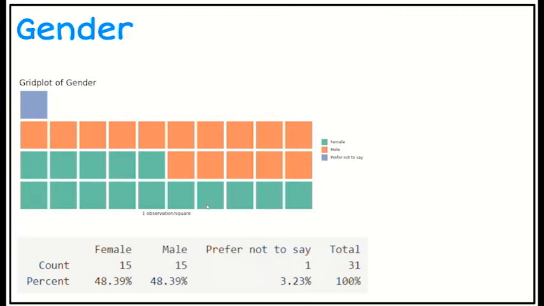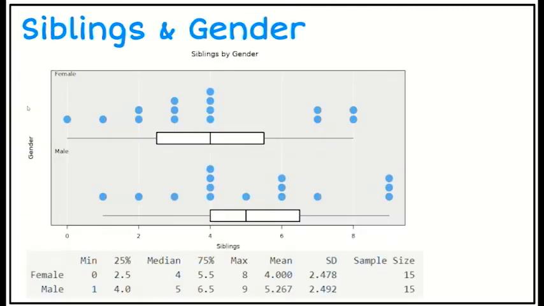I then filtered by gender and removed the person who preferred not to say so that I could do some comparisons. So that's what I've got on the next graphs. Here is a graph looking at the female students and the male students and how many siblings they have. On the axis up there I've got my number of siblings. We can see there we've got a median of 4 for the females and 5 for the males, and so those medians are actually quite close together. The females have a median that is one sibling lower than the males, but they're actually quite close together.